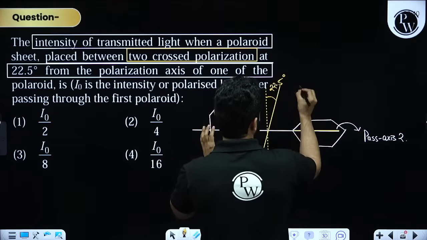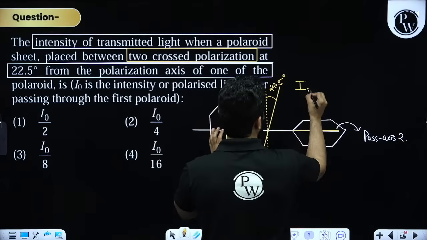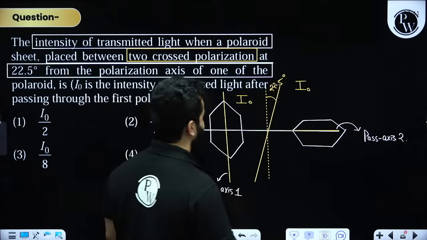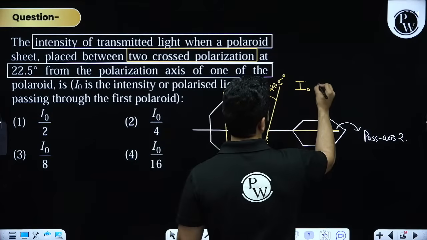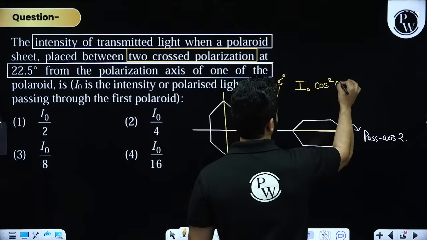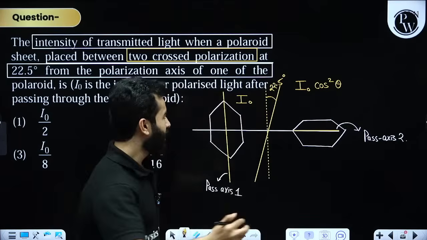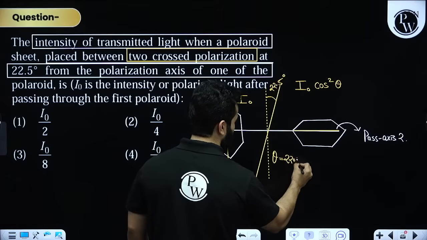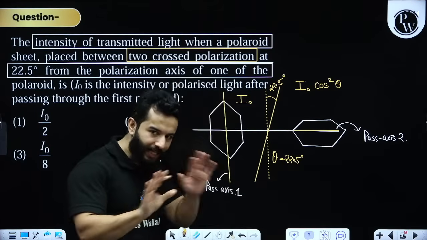So after this, the intensity will become I naught cos square, let's name it as angle theta. For now, let's name 22.5 as angle theta. Clear?